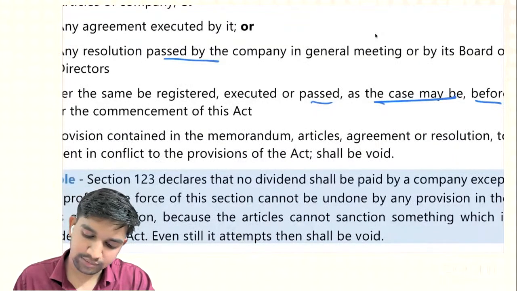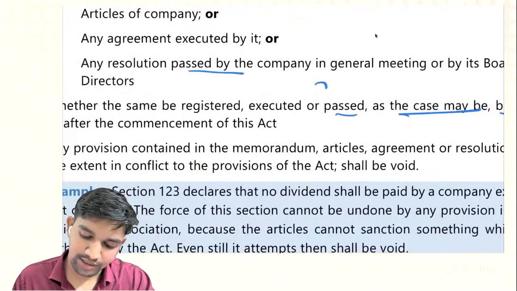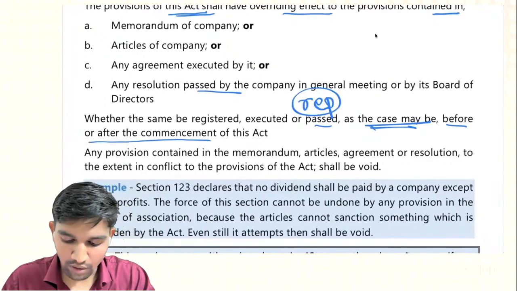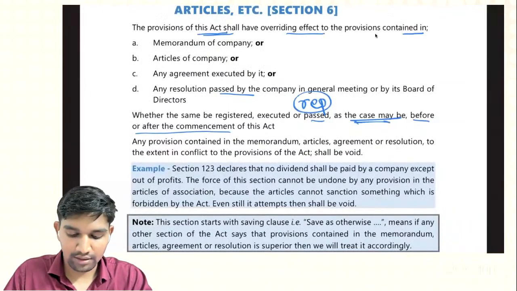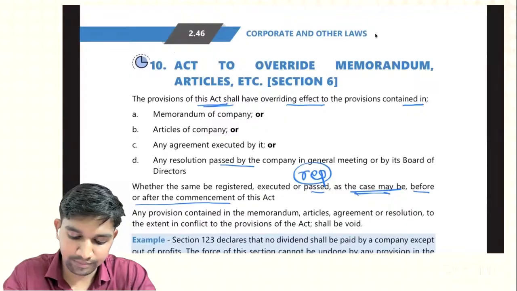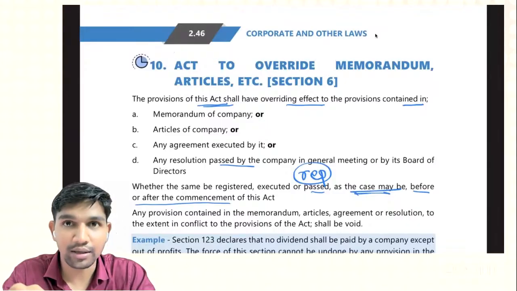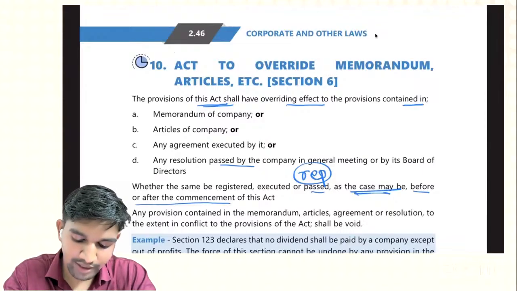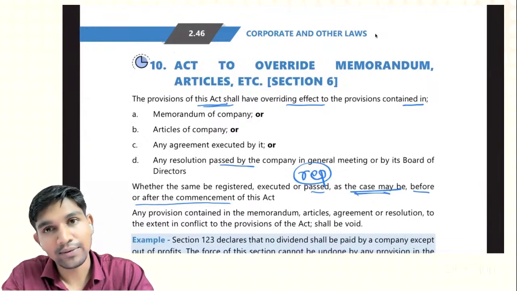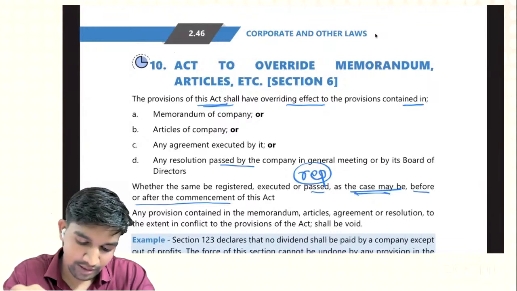Here we can say that registered, executed, or passed, as the case may be, before or after commencement of this Act. So the thing that we need to understand is that the Act has superiority when it comes to its effect over the MoA or AoA or any agreement executed by it, and any resolution passed by the company in general meeting or by its board of directors.